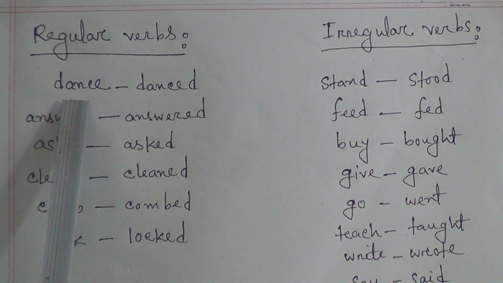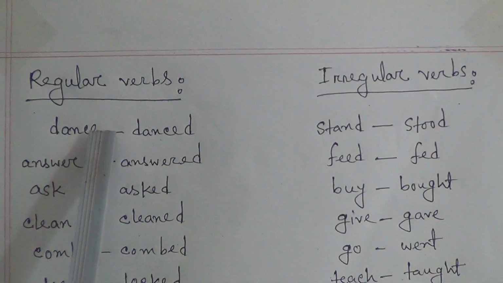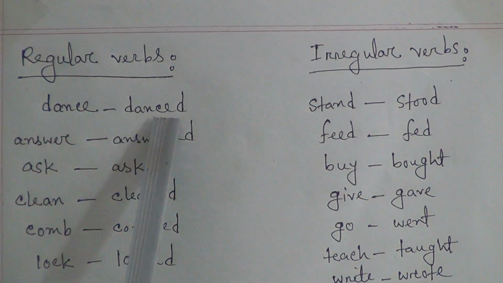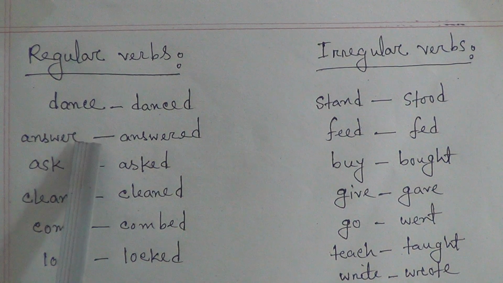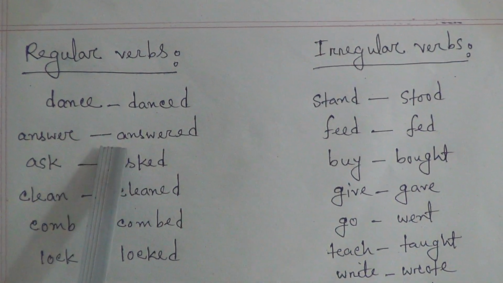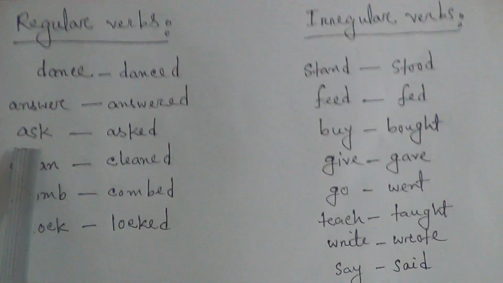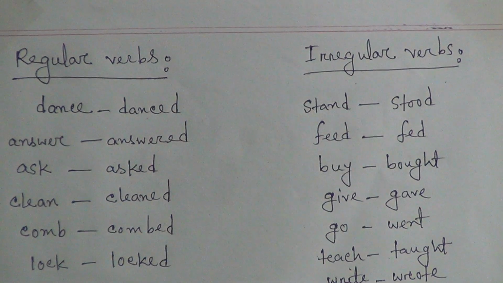Dance ends with the letter e, so we add d with it and it becomes danced. Like answer, we add ed with it and the word will be answered. In the same way, ask, asked; clean, cleaned; comb, combed; lock, locked.